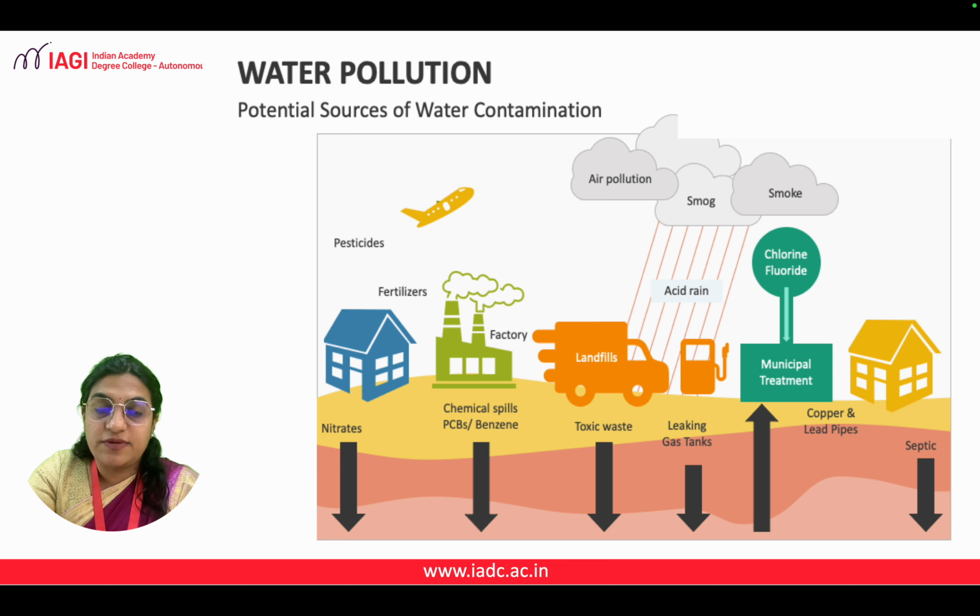Even our wet waste from our homes, the domestic waste that is released, contains these chemicals, including our sewage. Because of our excreta that is released, these chemicals are introduced into the groundwater. This groundwater comes out, and when it comes out onto the surface of the earth, it again gets evaporated and forms clouds, and is released in the form of rains or acid rains on the earth's surface.